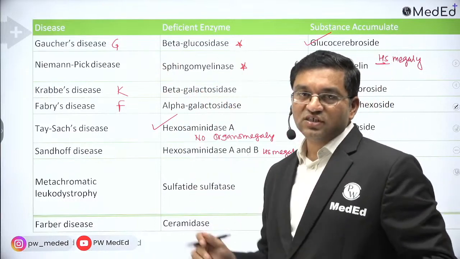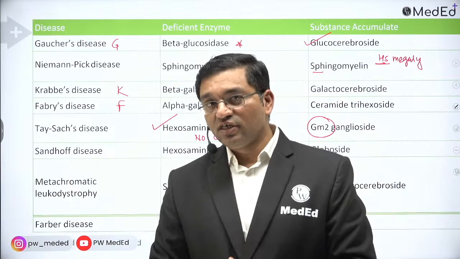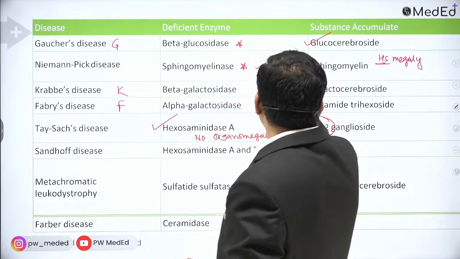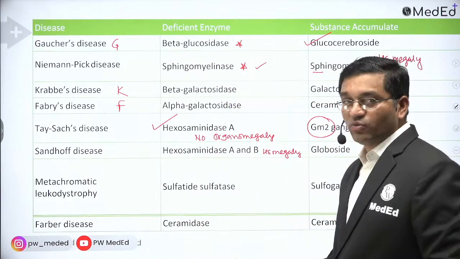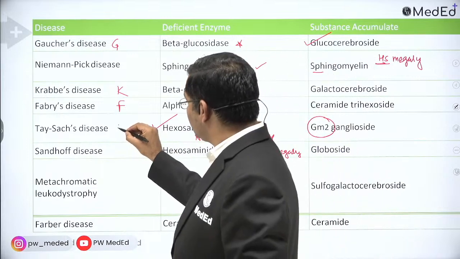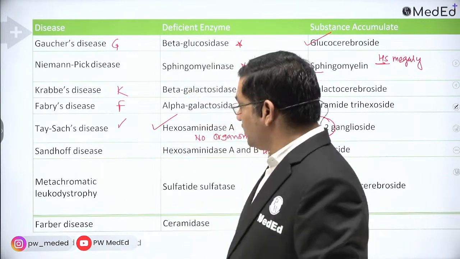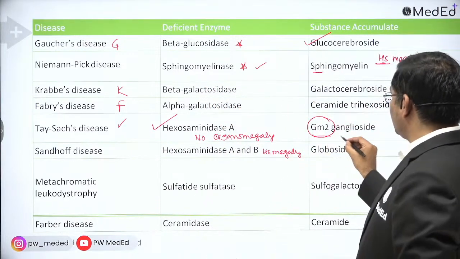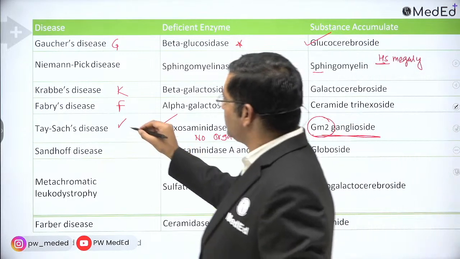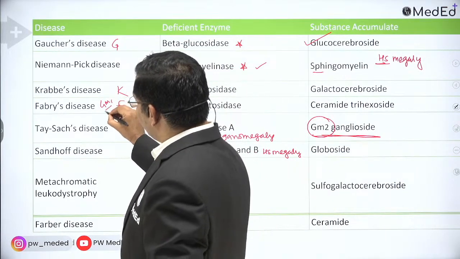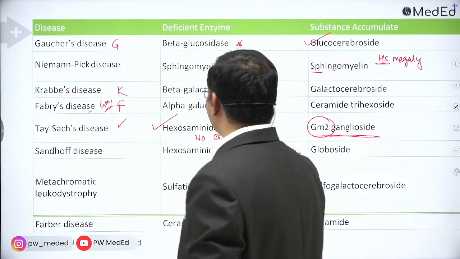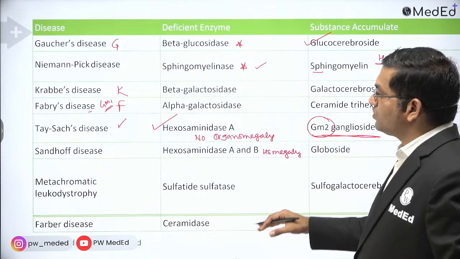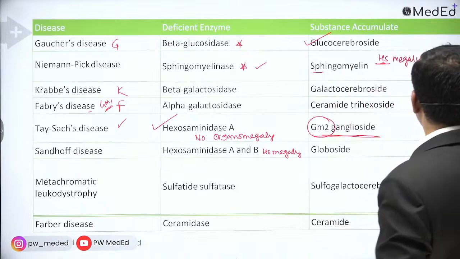Gaucher's disease: glucocerebrosidase is defective, with accumulation of glucocerebroside. Niemann-Pick disease: sphingomyelinase is defective, there is accumulation of sphingomyelin, and there is hepatosplenomegaly. Then Tay-Sachs disease, it is GM2 gangliosidosis. There is no organomegaly, but there is progressive neurological involvement, and GM2 ganglioside accumulates. Fabry's disease is presented with angiokeratomas. Okay, and these are the enzymes which are deficient in these disorders.